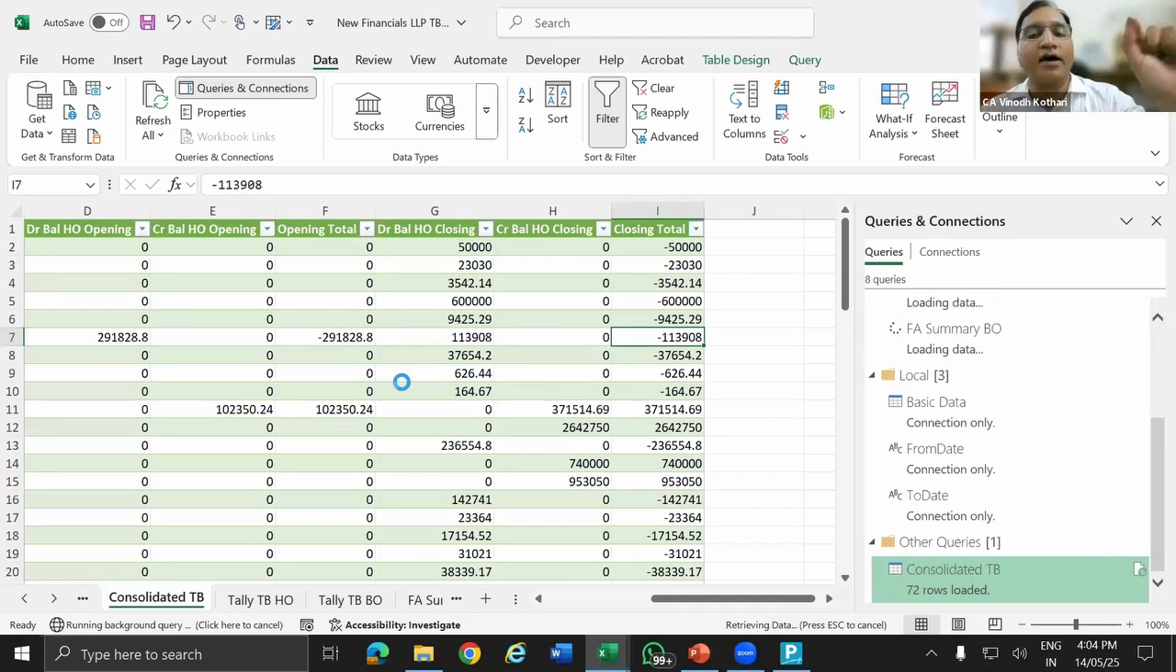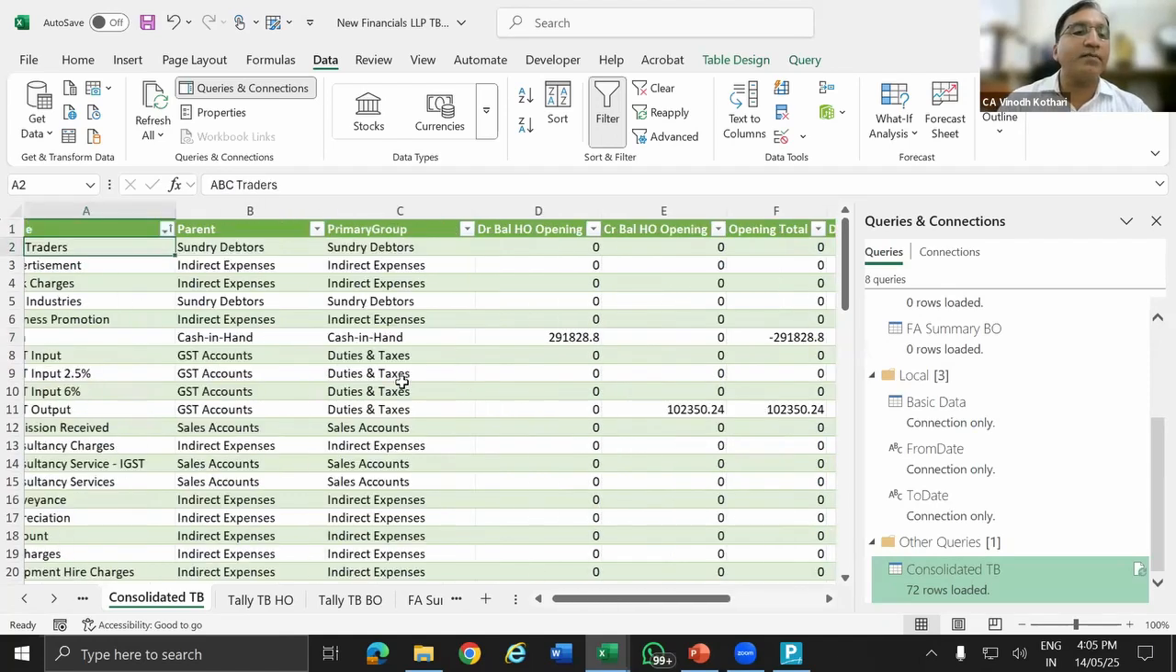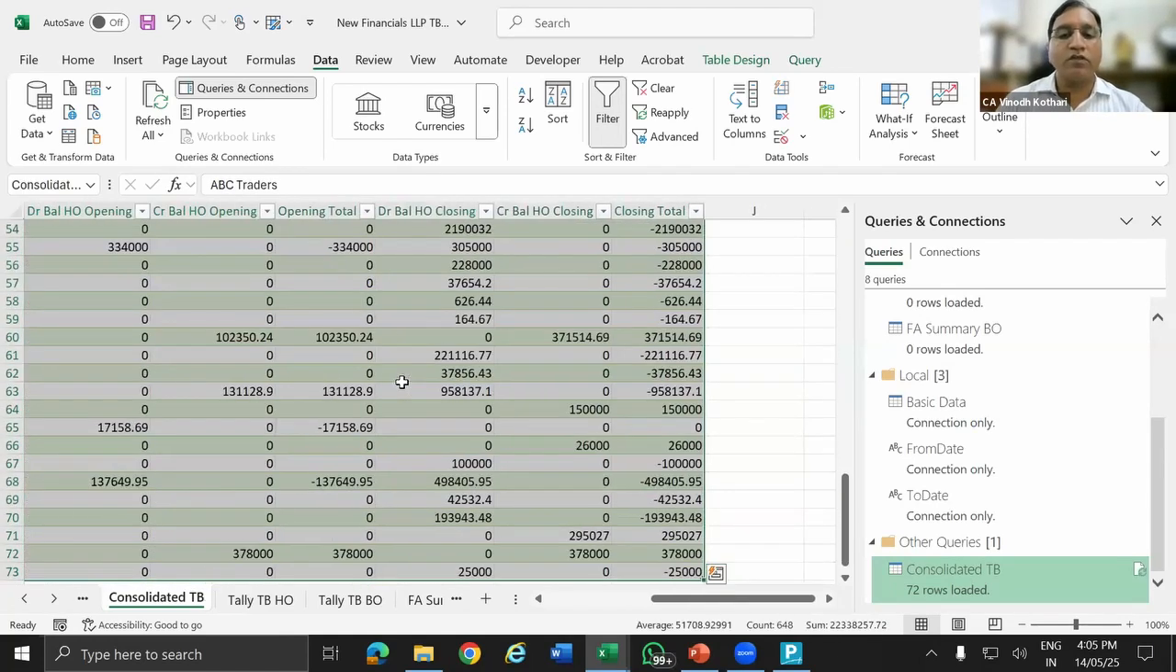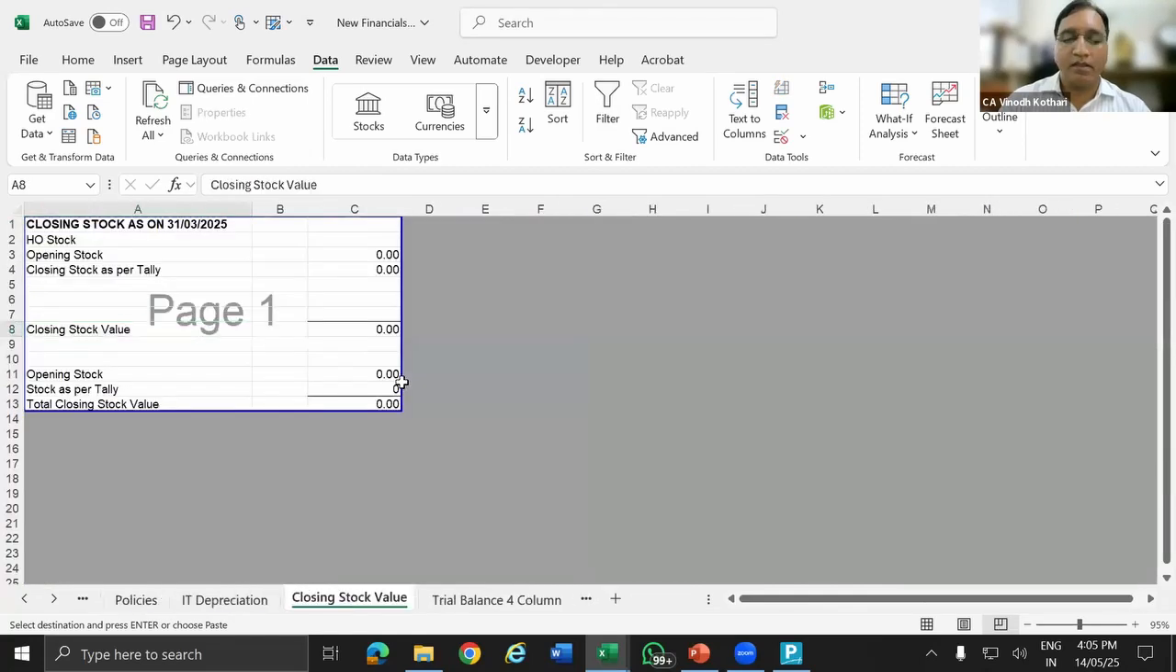I am going to Data and then refreshing. Shortcut key is Control plus Alt plus F5. See what is this? Negative cash balance has come. So now I am going to copy this data. Control C and then go to the financial statement.